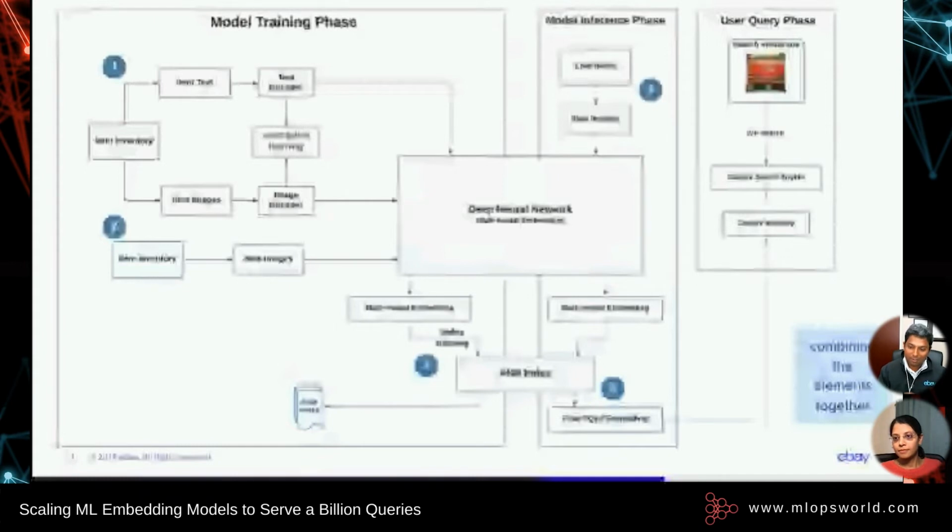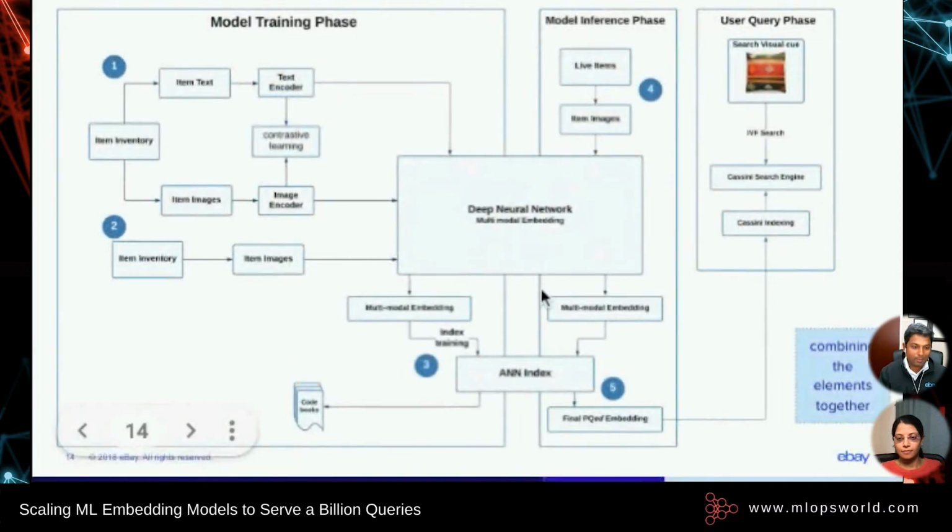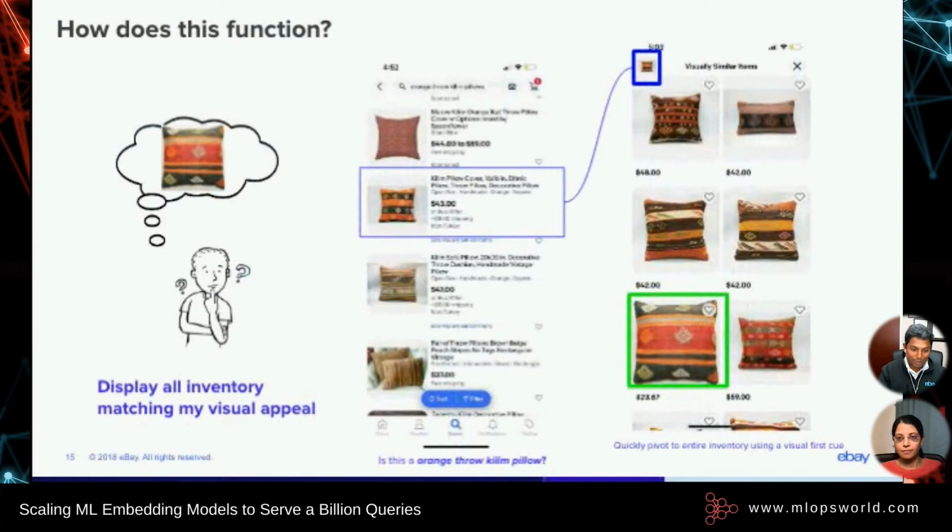Once we have this final PQ embedding, we then index it into Cassini so that when the visual cue comes in, we can do an IVF search using that embedding for its nearest neighbors. Now, we have two questions: how does this visual cue actually work, so that we give users the ability to browse or discover through the space, and why are we doing only the images? The answer to this question is pretty much the same. If you recall our original example, the user is looking for a particular pillow, and they are not sure about what descriptive text they need to search for to get that particular item.